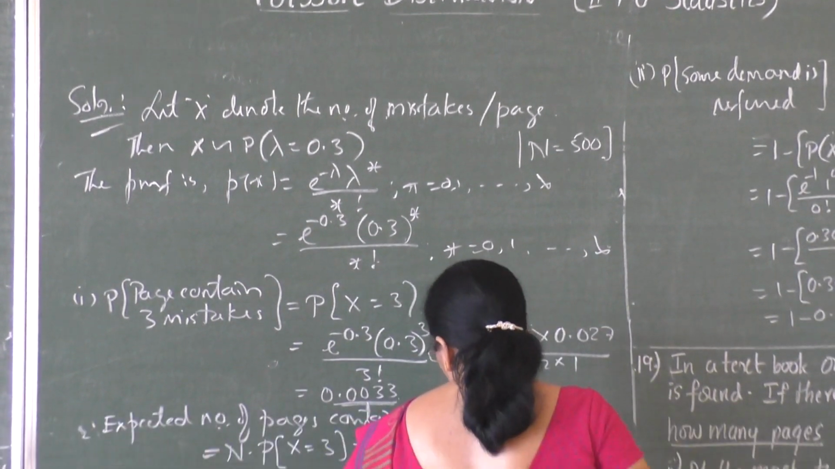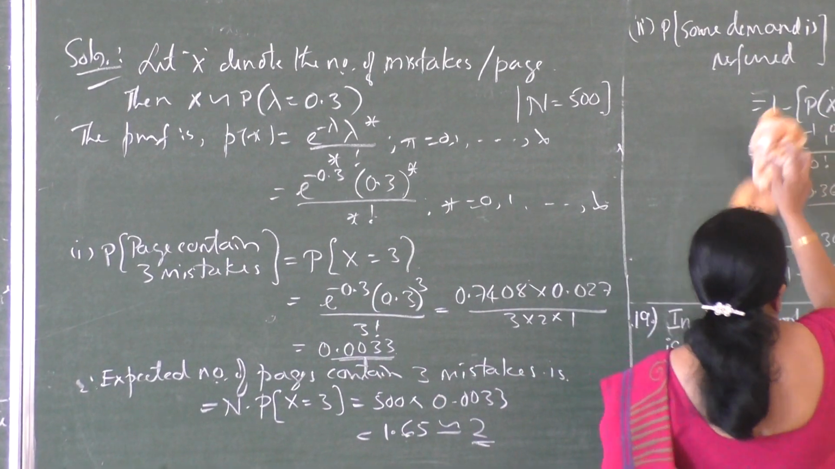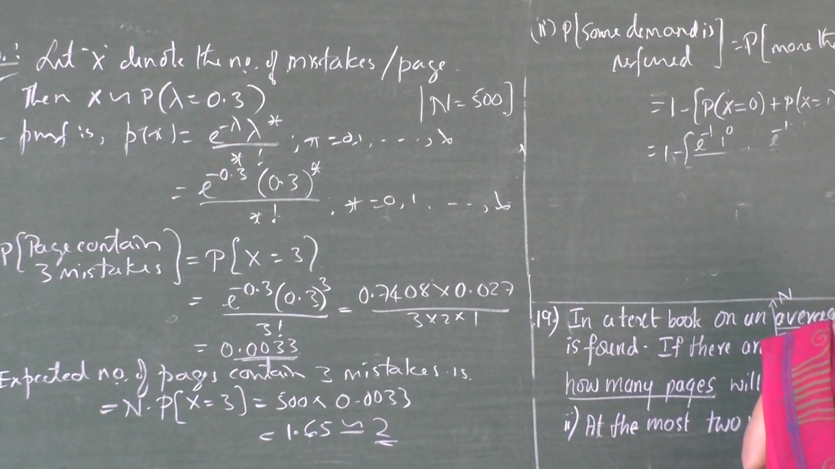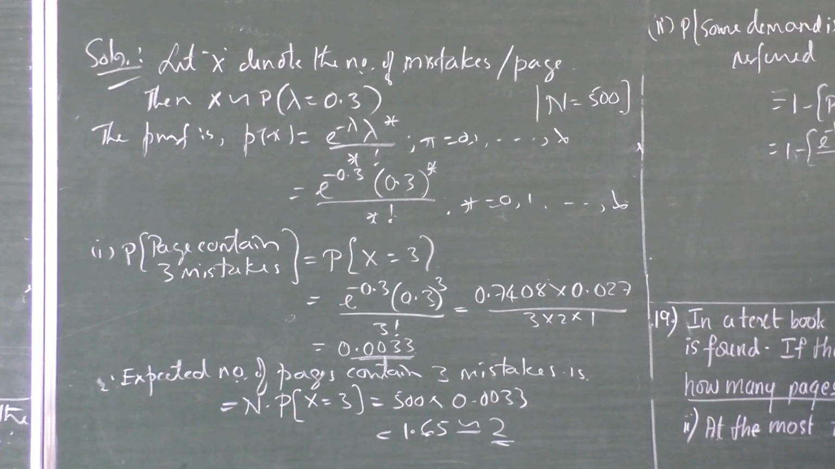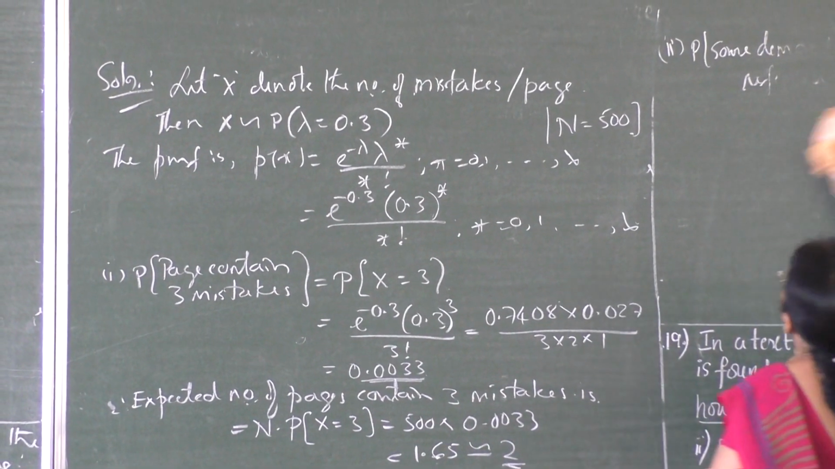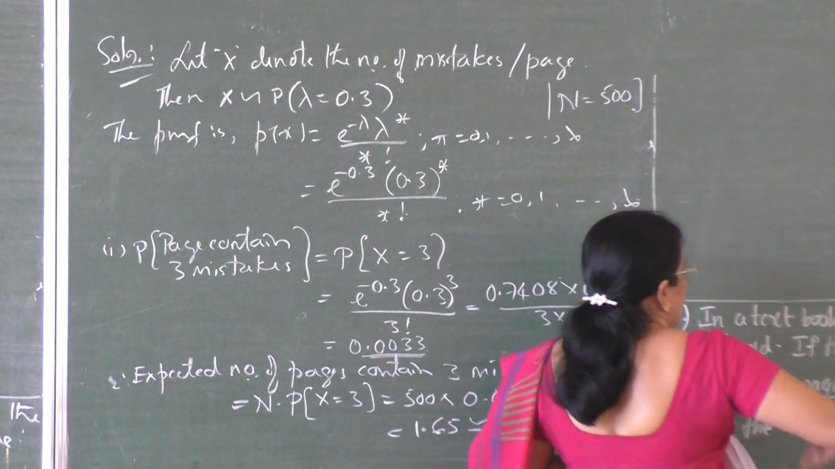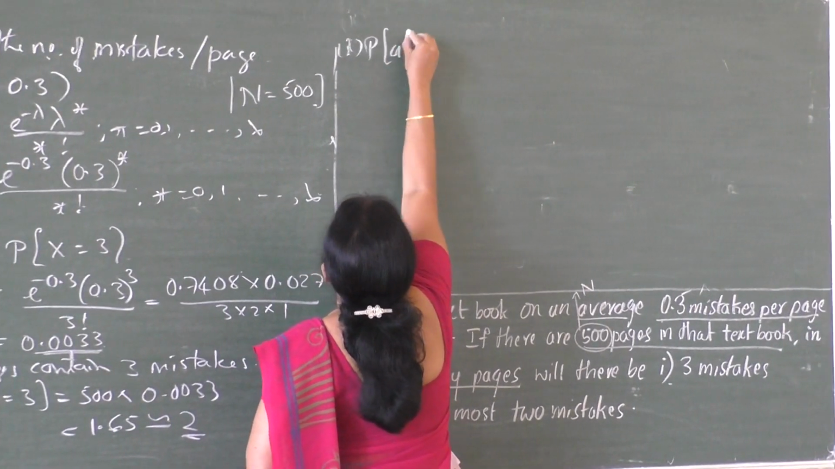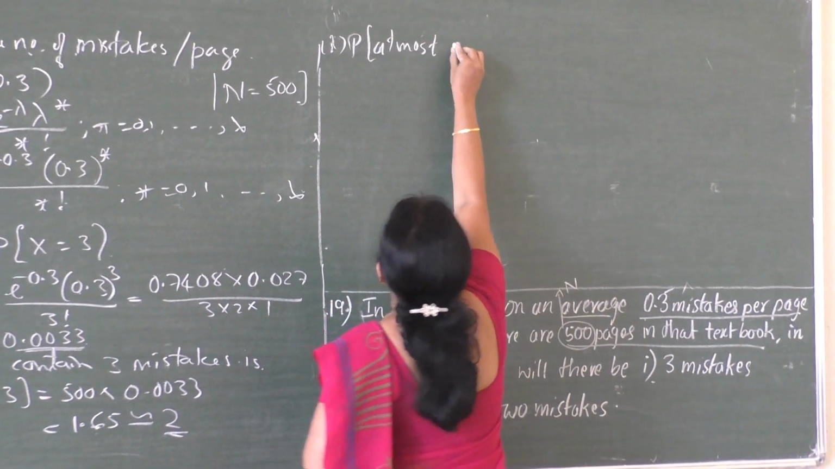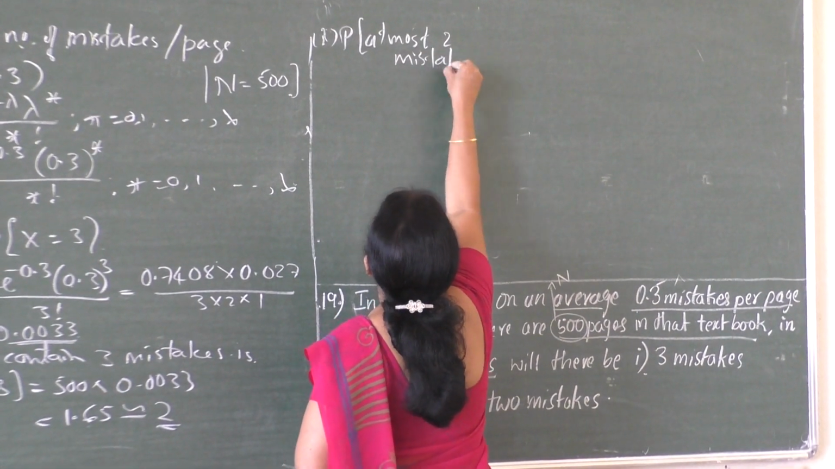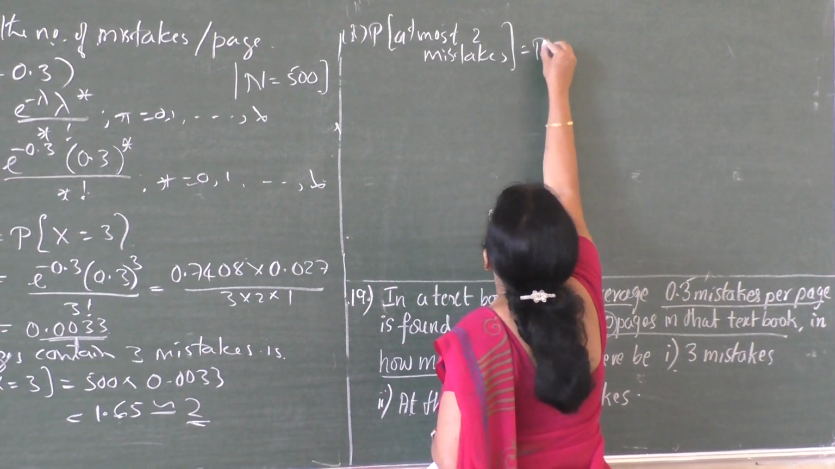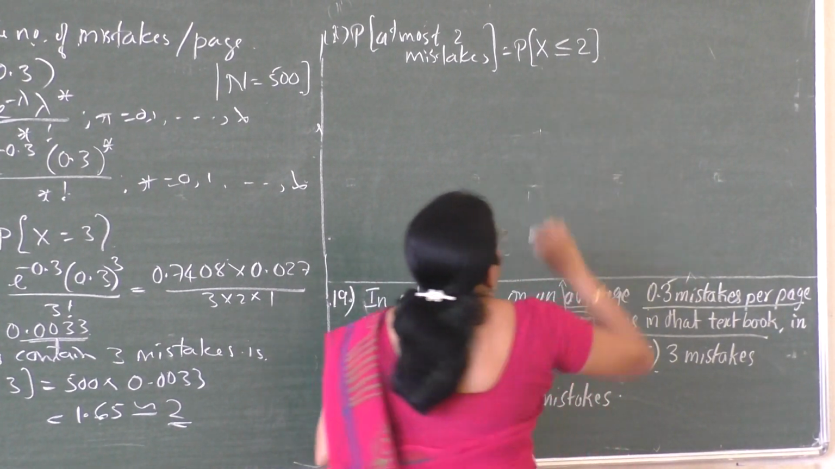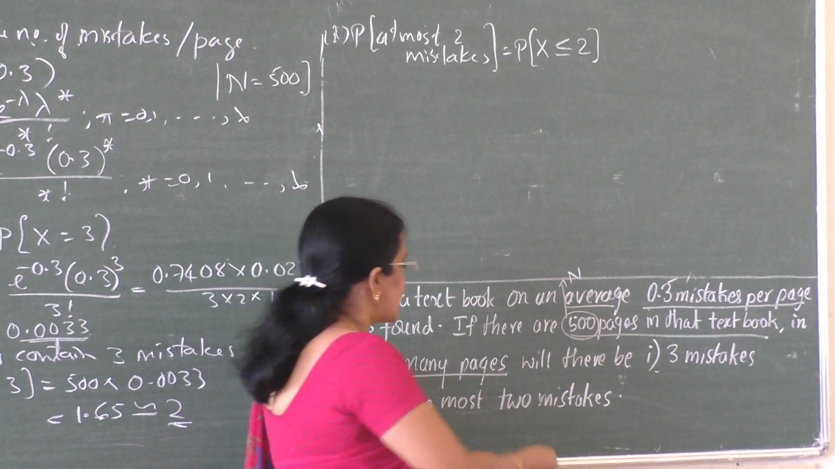Next, let us move to the second part. And the second part is at the most 3 mistakes. At the most, we have seen at least means greater than or equal to, at most is less than or equal to. So here at the most 2 mistakes, we can write like this: probability of at most 2 mistakes, which is equal to probability of x less than or equal to 2.